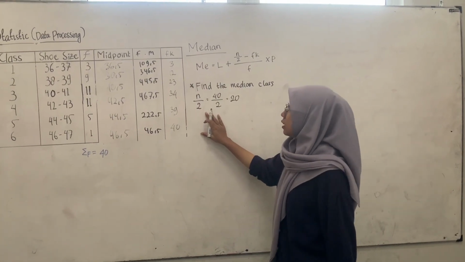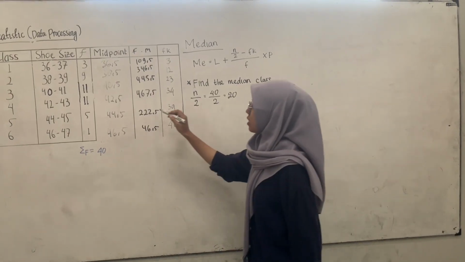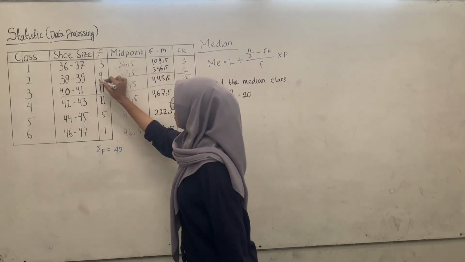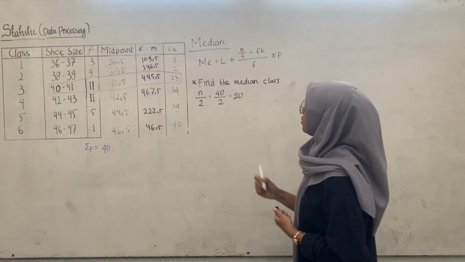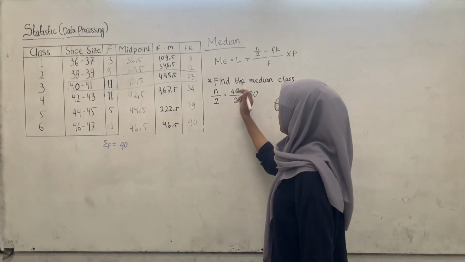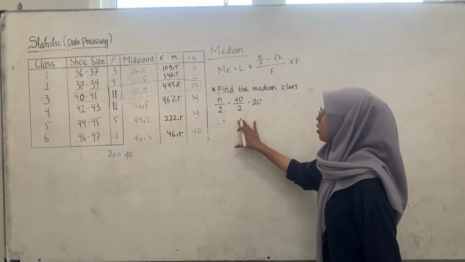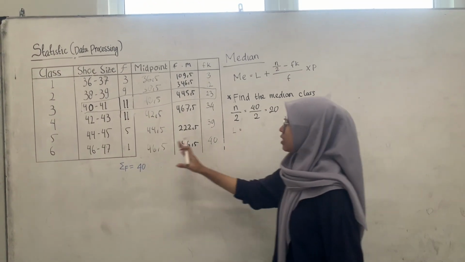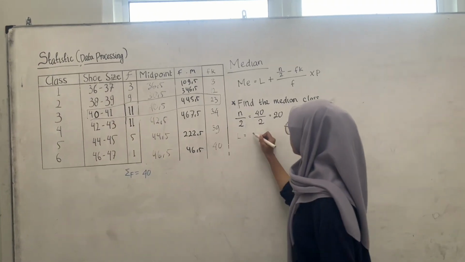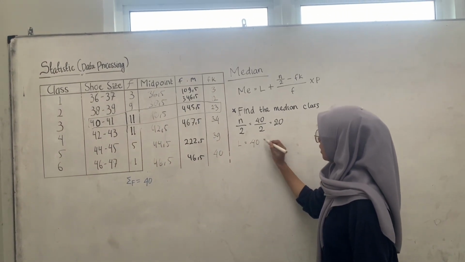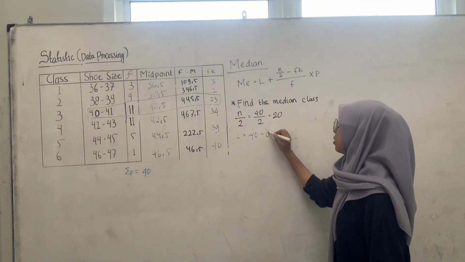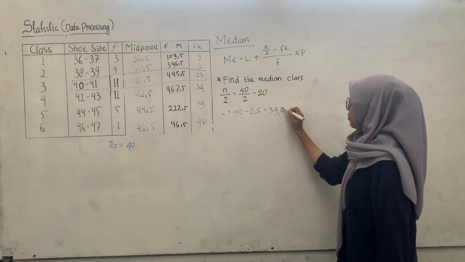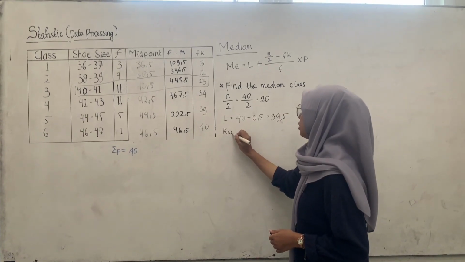And so the median class is in this area. Next, we find L. L is the lower boundary of the median class. The lower boundary of this interval class is 40. 40 minus 0.5 is 39.5.